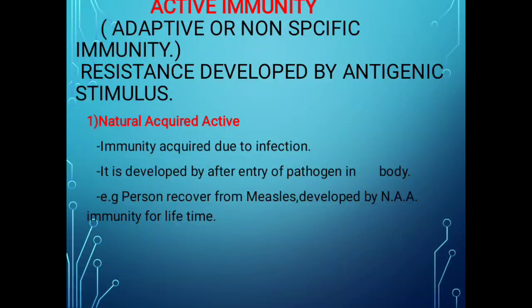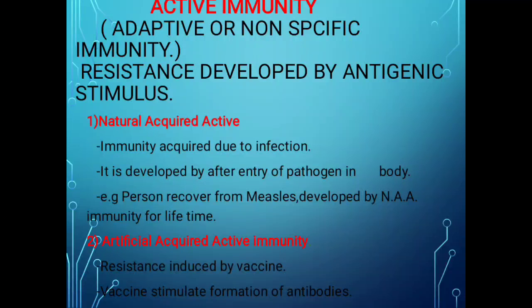So it is also a long-lasting immunity for the human being. That is the first type of immunity, natural acquired active immunity. The second type is artificial acquired active immunity. In this type, resistance is induced by the vaccine.